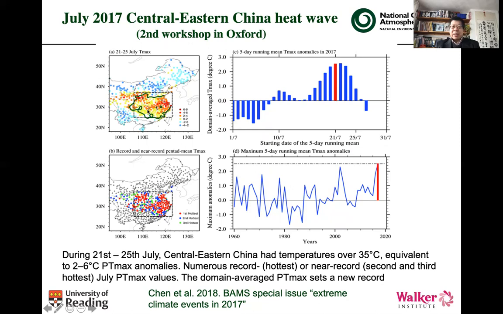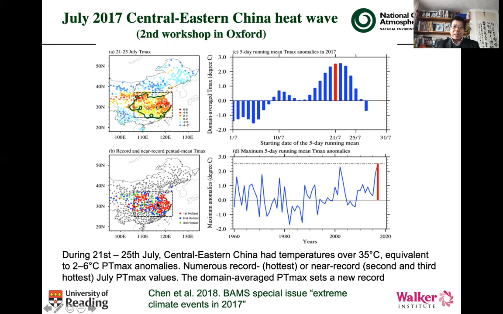In Central East China, the temperature anomaly relative to climatology is above average, and in most stations the temperature anomaly is above 2 degrees. Showing the bottom left is the ranking of temperature anomalies.